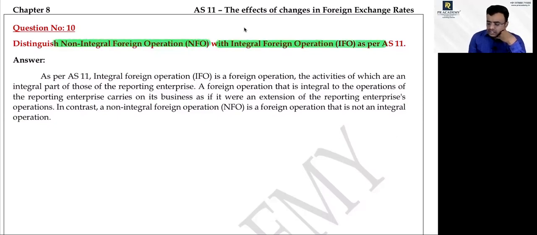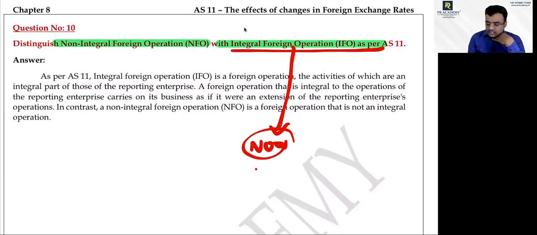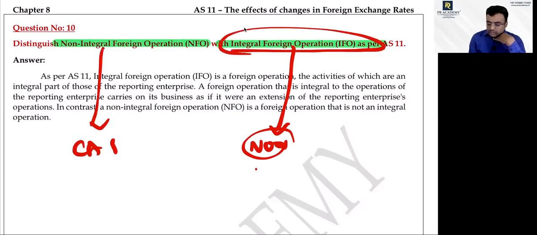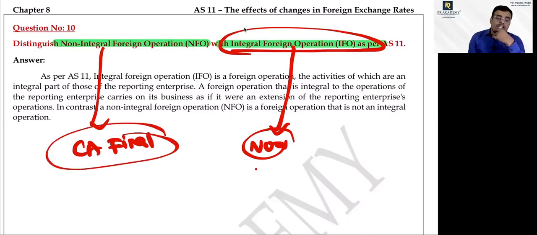Integral foreign operation, okay, you know very well. As of now, when you are doing CA foundation and CA intermediate, you are an integral foreign operation. When you come to CA final, you are a non-integral foreign operation. Clear? Who is paying the hostel fees now? Your parents. Whatever is said by your parents, you are supposed to agree with. You are controlled by your parents only. What to do and what not to do is communicated by your parents only. When you come to final, what to do and what not to do will be communicated by you to your parents.